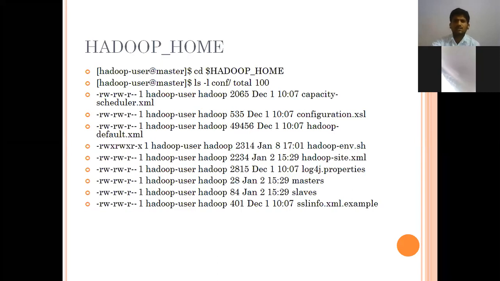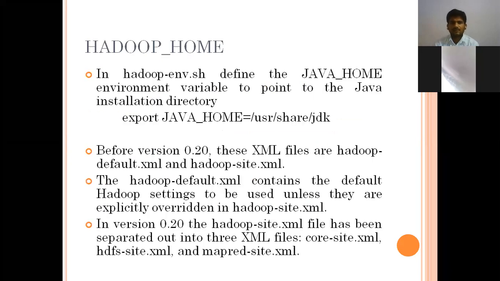So this is what the Hadoop home contains. Then Hadoop environment.sh defines the Java home environment to point to the Java installation directory. We already said that Java is predefined software for Hadoop. So this .sh file will pass the information about the Java files to our Hadoop system. That is the Java installation directory.